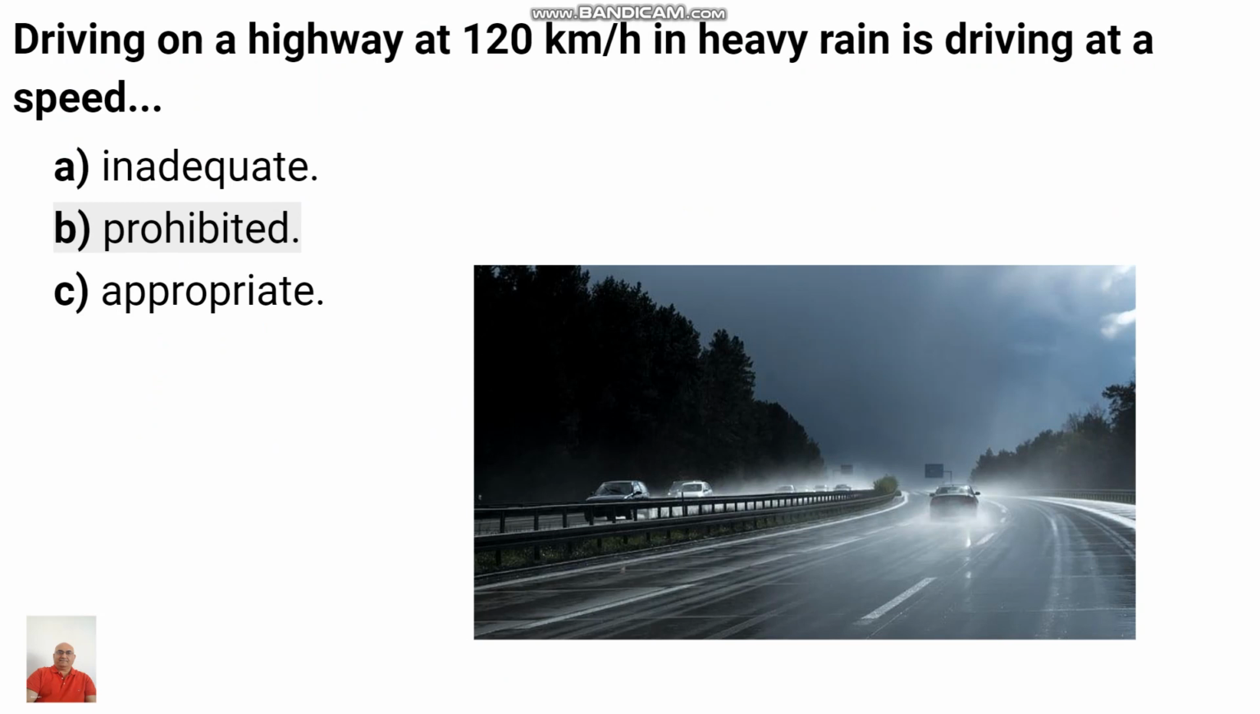Next, driving on a highway at 120 km per hour in heavy rain is driving at a speed A inadequate, B prohibited, or C appropriate. Yes, it's true that the maximum allowed speed on highway is 120 km. But when circumstances, for example weather conditions, are not good, such as heavy rain, if we are still driving at 120 km in heavy rain or snowing, it is known as inappropriate or inadequate. So A is the correct answer.